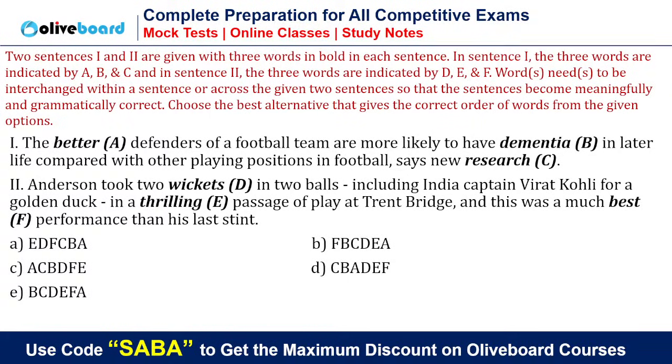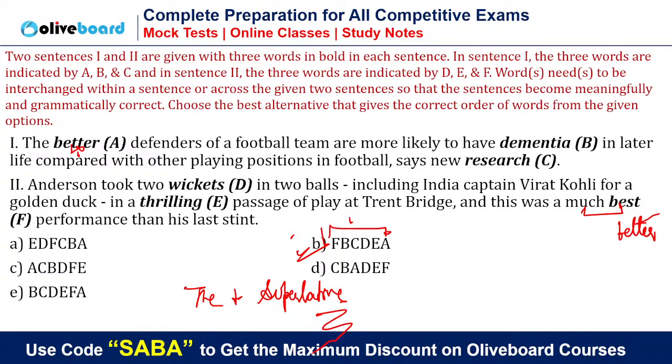Again the same thing, C again or B. See here also, the better defenders or the best, and a much best, you cannot say a much better. It means again F and A will be replaced. See here also, acha, only one starts with the plus superlative degree, the plus superlative degree. So the logic is simple. So these word arrangement questions can save your time, and they can give you accuracy as well. Okay.